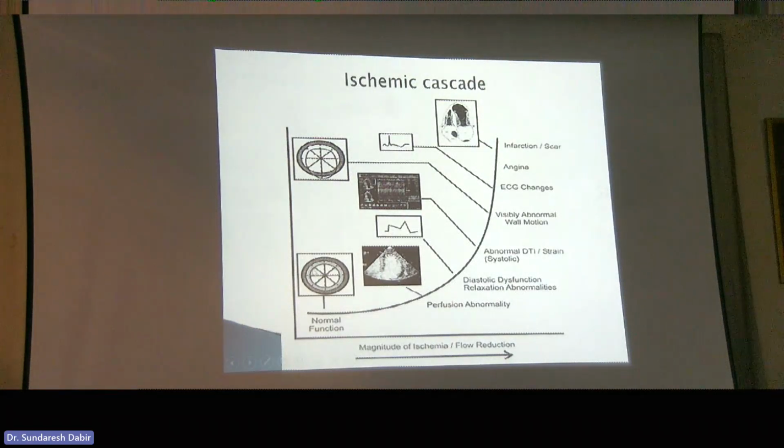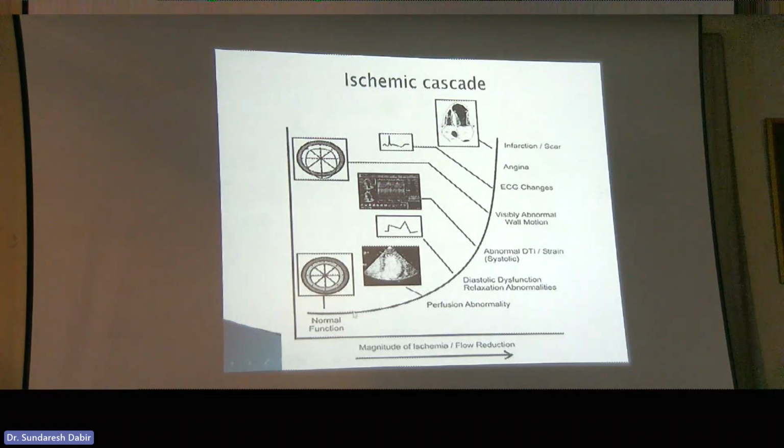And then during systole, where this lighter text is, you see that the muscle is much thicker, right? So there should be some normal thickening during systole. This is what happens in normal function. Now, let's say that the patient has some infarction or they have some severe stenosis or something.